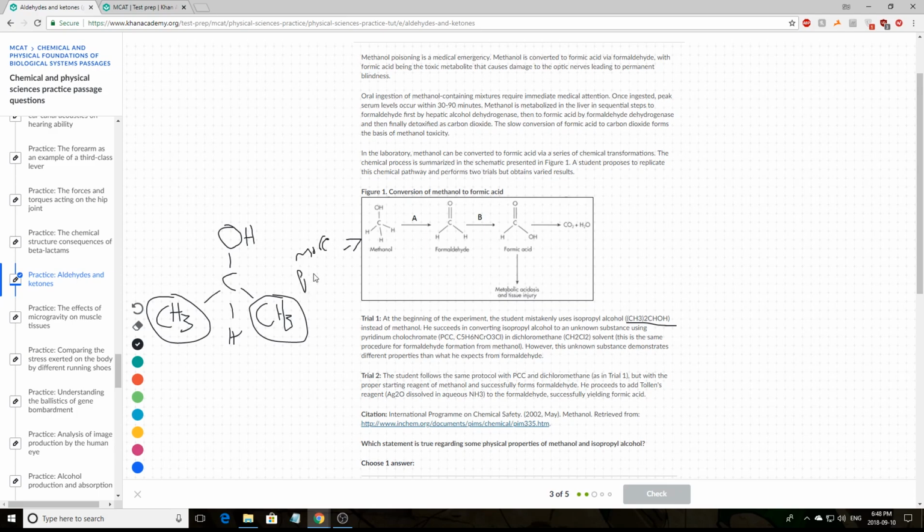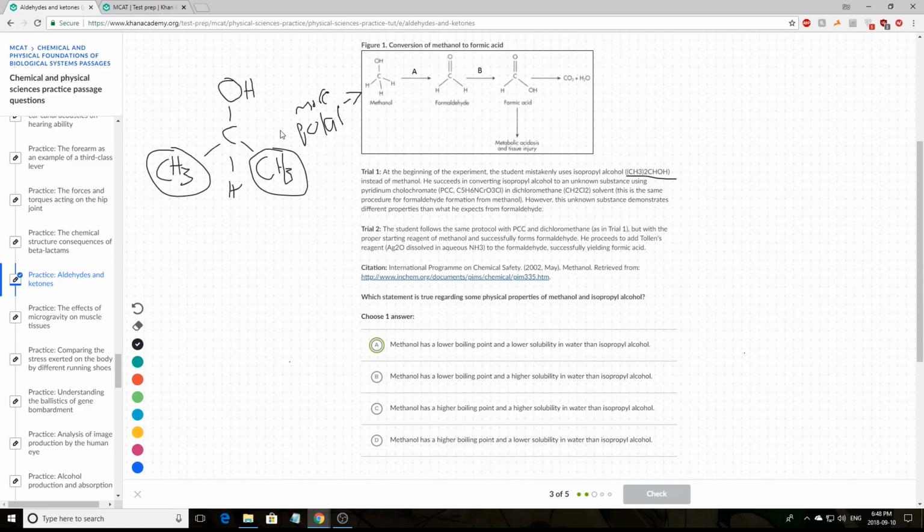Sorry about my writing. Polar. We know that the methanol should be more polar than the isopropyl alcohol. So, given the rule, like dissolves like, methanol should have a higher solubility in water than the isopropyl alcohol. So, reading our solutions, A says methanol has a lower solubility, so this has to be incorrect. We have to look for answers that say methanol has a higher solubility. So, A is incorrect. B says methanol, higher solubility. That could be true. C says methanol, higher solubility. That could also be true. And D says methanol, lower solubility. So, that's not true. So, we can just cross out A and D. And now we're left with B and C.